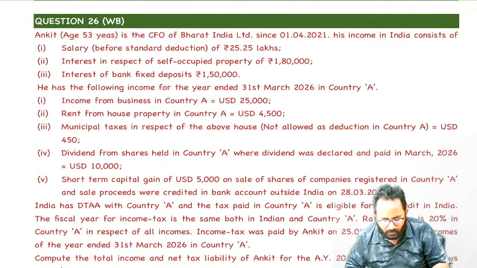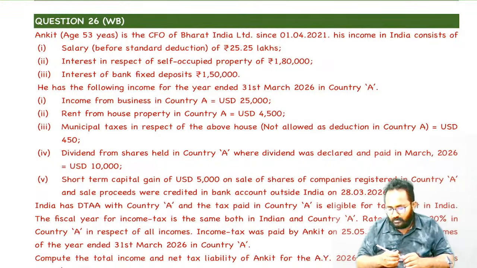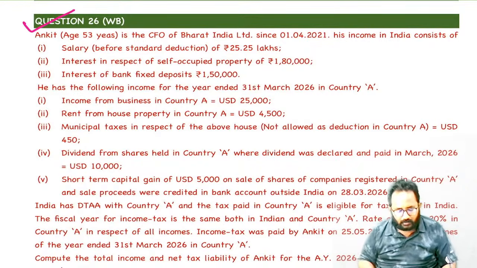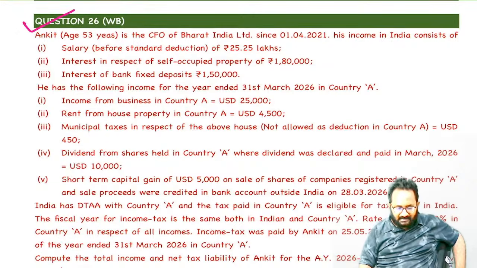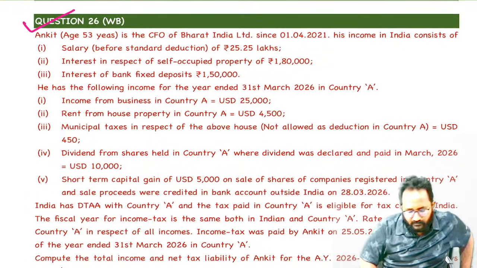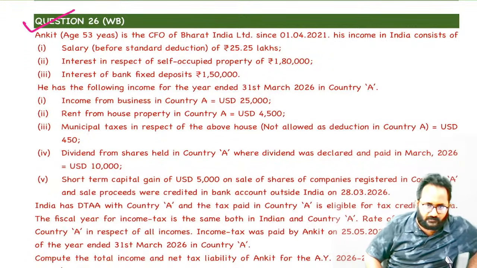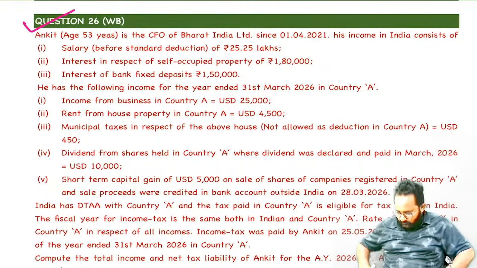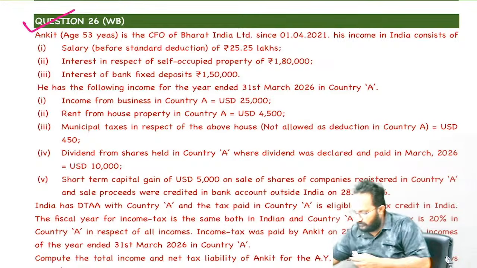Now I will take question number 26 from the workbook. Just go through this question first for 2 minutes, then I will start the explanation. This is the last question on section 91. Then we can go for the PE concept, foreign tax credit, models of DTA. Please read and tell me, did you understand the question first?